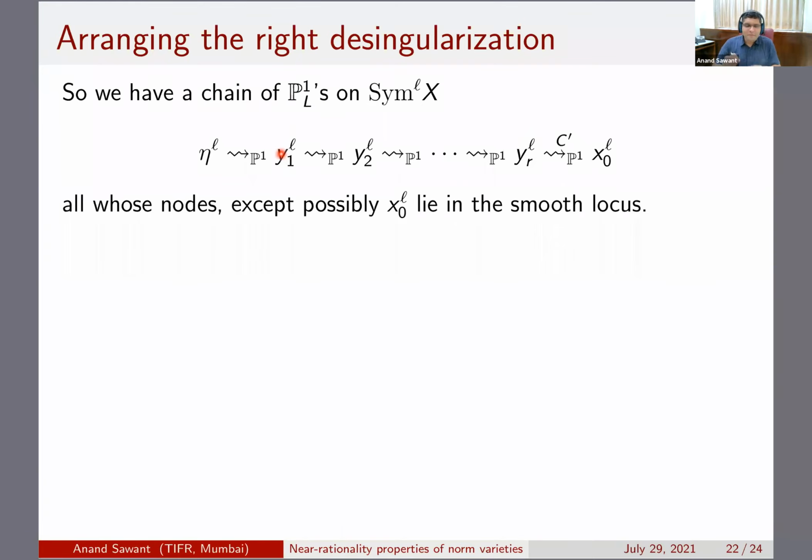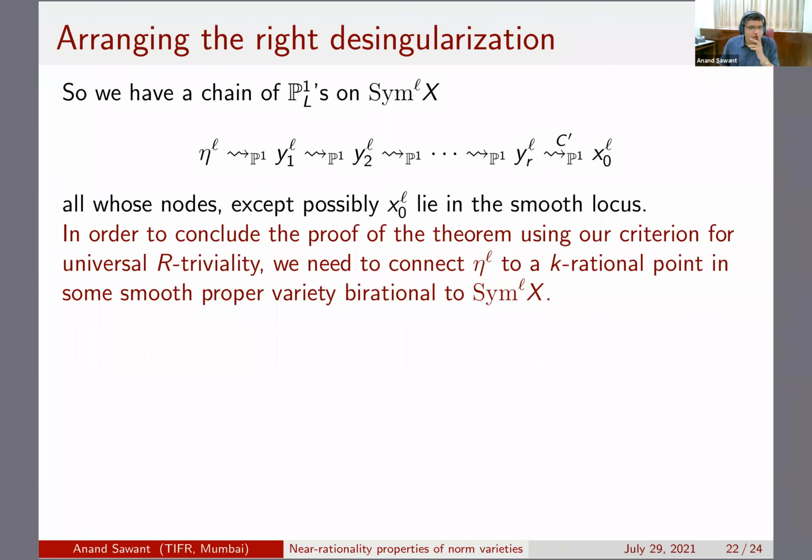So this is a simple algebra exercise. Except for this X0 to the L, which is actually on the diagonal, none of these points are on the diagonal or on any diagonal, and hence they are in the smooth locus. So we don't have to worry about this part of the picture at all. You can find a nice desingularization so that this part lifts. So the whole problem is about this last curve, lifting it nicely.